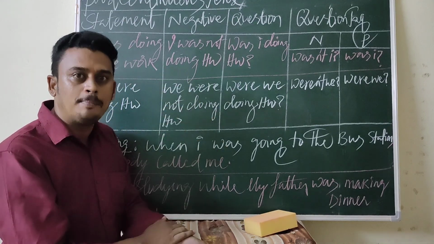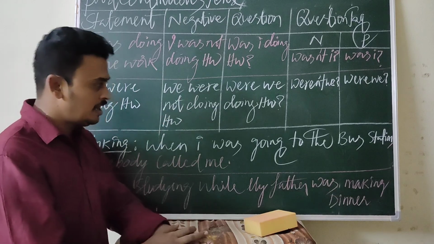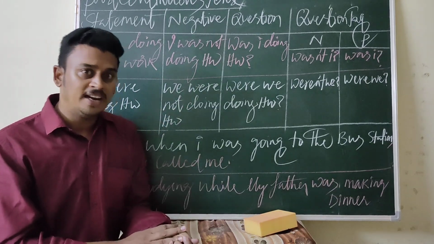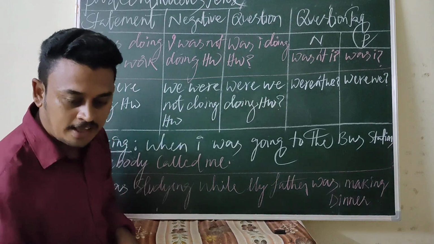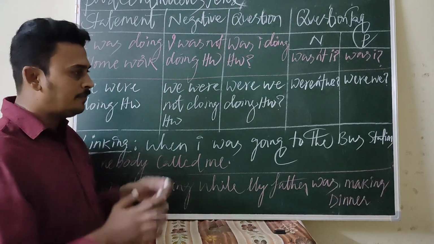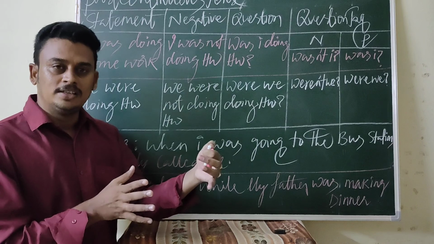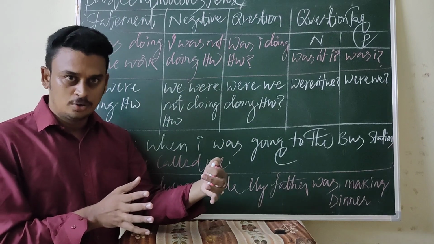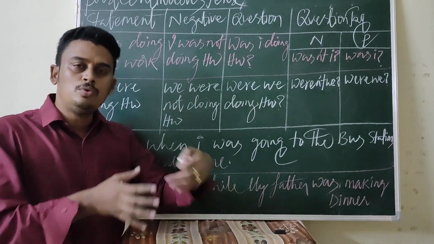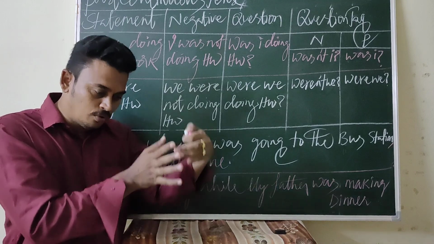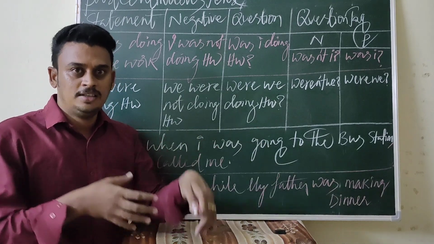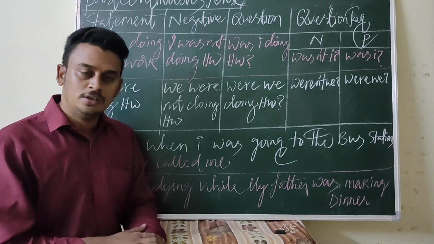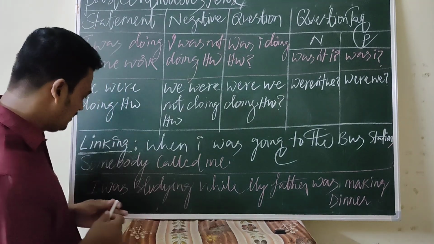After that, another action happened, that is the simple past tense. At the same time, we find other actions also expressed in the past continuous tense. For example, two actions that were going on in the past. These expressions can also be used in the past continuous tense.